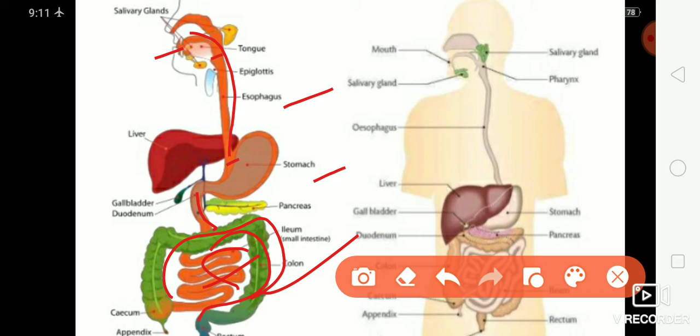So what is the function of these organs? Very first, mouth. Mouth is the uppermost opening of the human digestive system, which gives passage for the ingestion of food. It is guarded by two soft movable lips and opens into a chamber called the buccal cavity. Now what is the work of the buccal cavity?